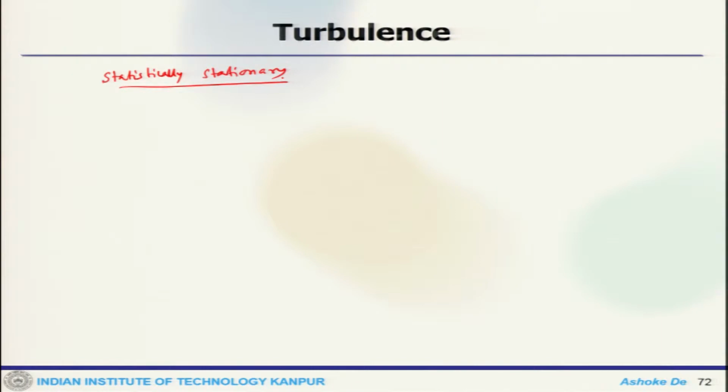In a statistically stationary case, or steady turbulence, the PDF becomes independent of time.